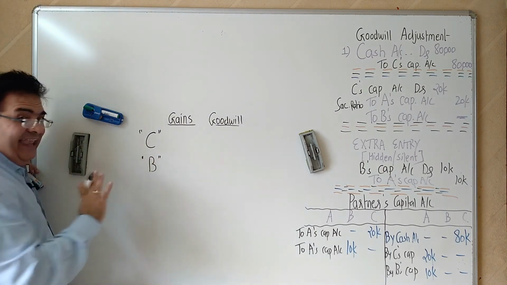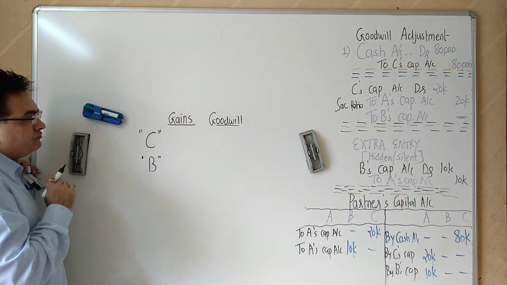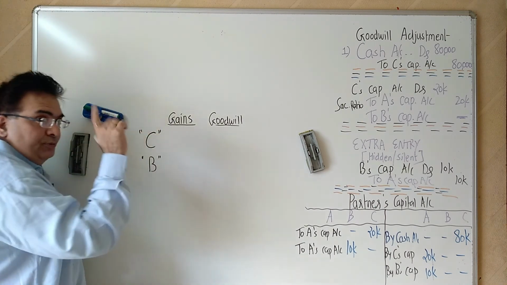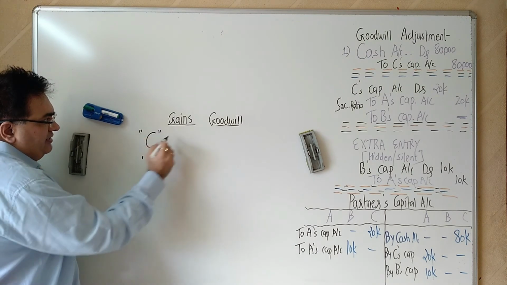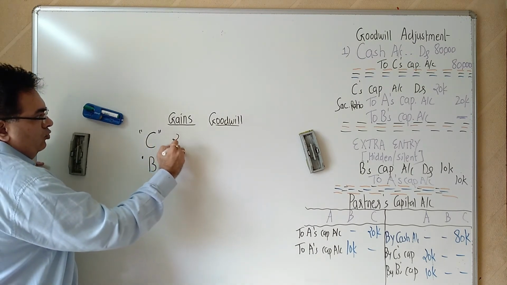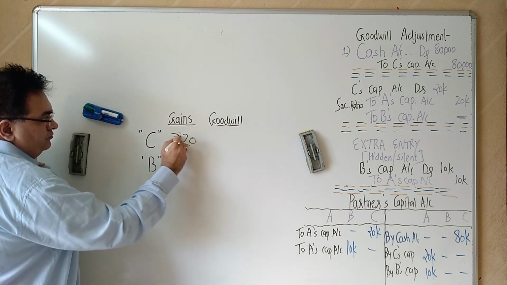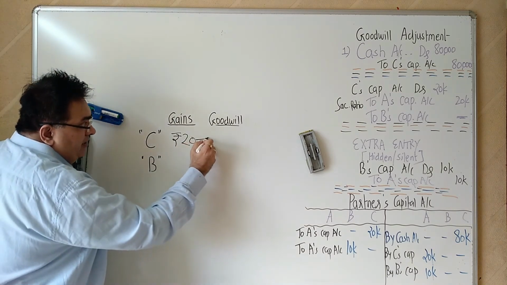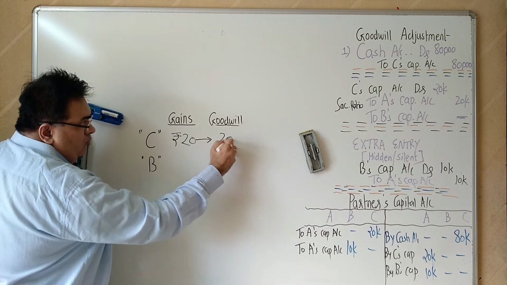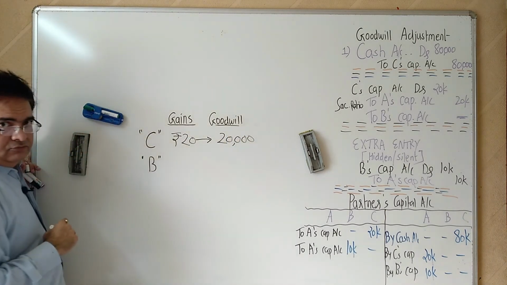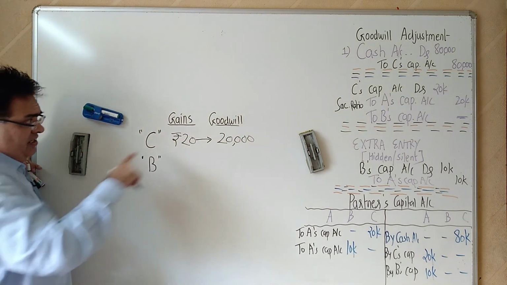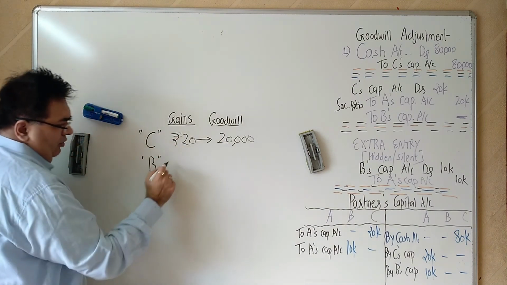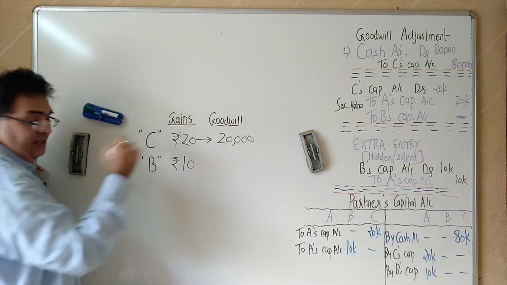Now, these two are gaining in our example. If you see that distribution of 100 rupees, you will see that C is gaining rupees 20, and he brings goodwill amount of 20,000. B is gaining 10.